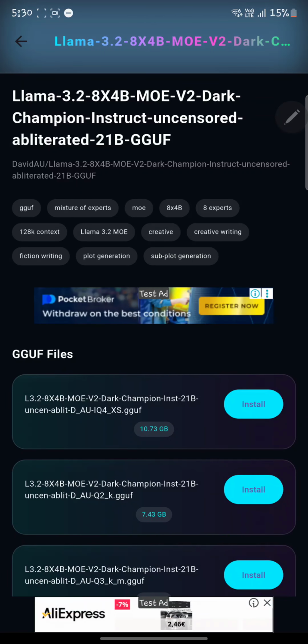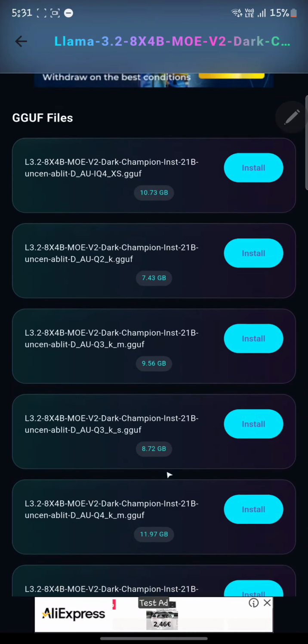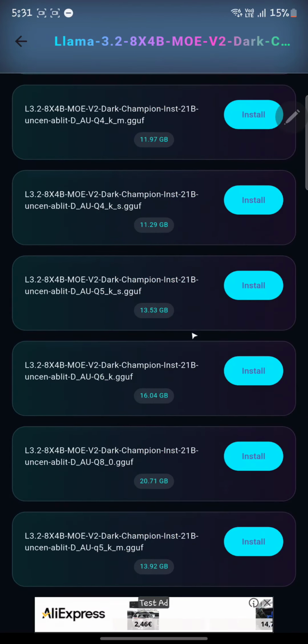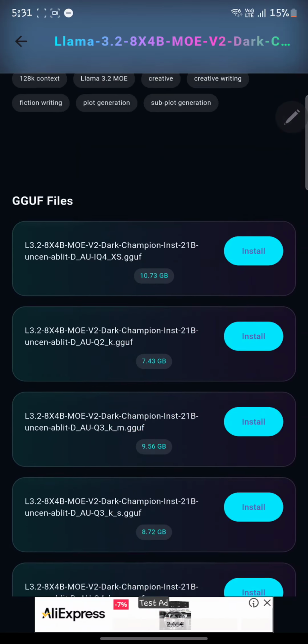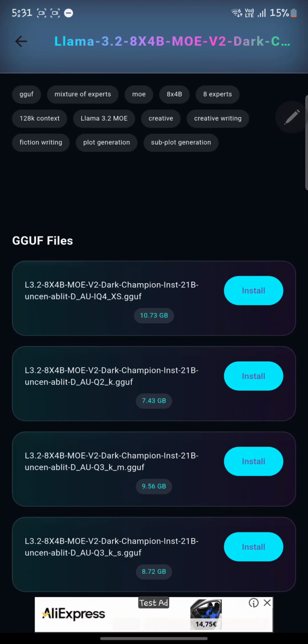Now, one tricky thing about this, I made mention of you being careful whenever you're downloading a model, because some models can be as large as these, even the smaller ones, gigabytes of data. Look at this one. This is 20 gig. These things are massive, and your phone may not be powerful enough to run this model, so you have to be careful. To guide you before you install, if the size of the model is greater than 5 gigabytes, we want to warn you.